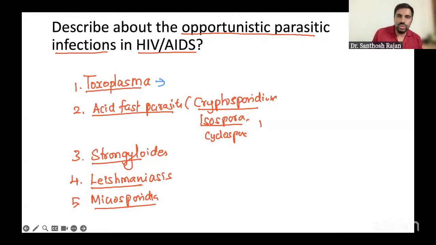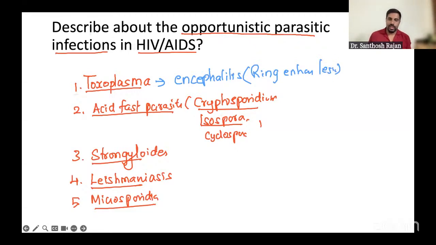Toxoplasma usually causes encephalitis. Ring enhancing lesion: if you remember, you can write it. That's always asked. Ring enhancing lesions can happen, so the brain will be affected in toxoplasma in an HIV patient. Cryptosporidium and isospora usually cause diarrhea. They are acid-fast bacilli, so you have to stain with Ziehl-Neelsen using 1% H2SO4.